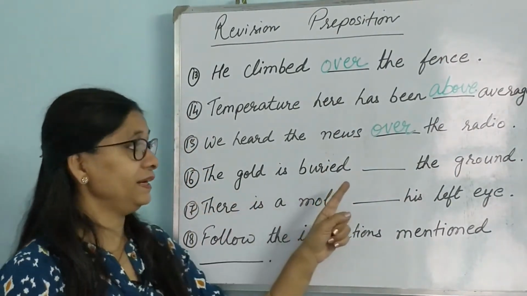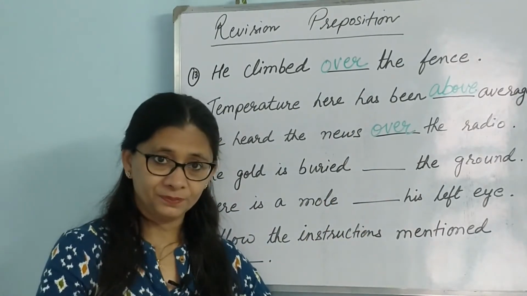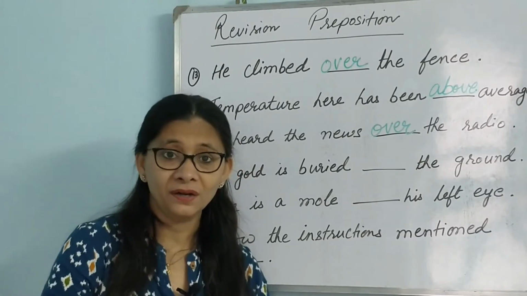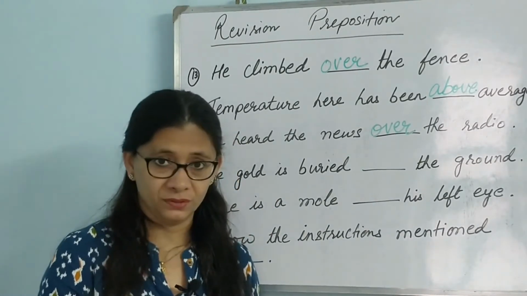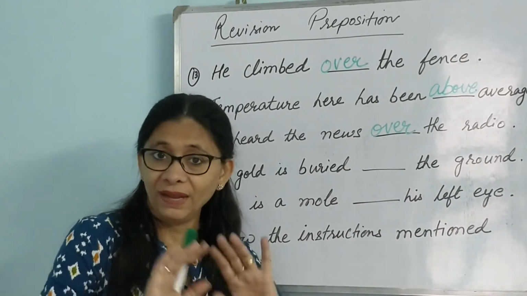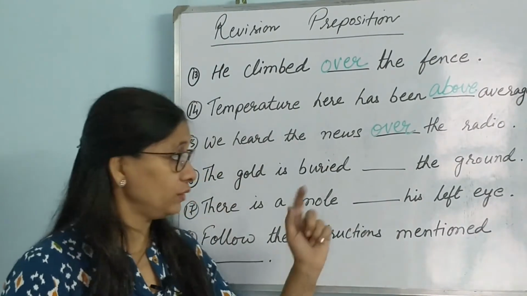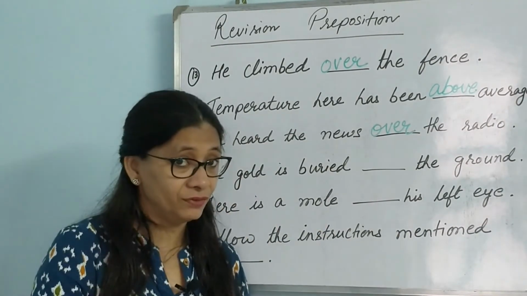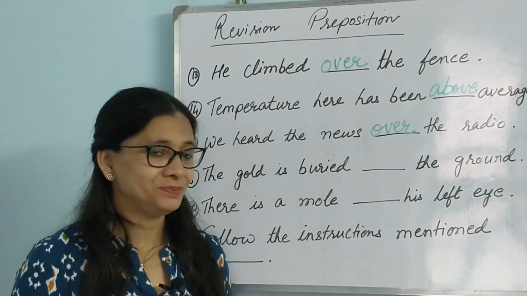The gold is buried dash the ground. That means gold is in a lower position than the ground, or the ground is covering the gold, isn't it? If gold is kept, then gold will be entirely covered by the ground. That means it will not be seen, isn't it? So there is a contact, there is a cover, also a lower level. So which preposition will go here?